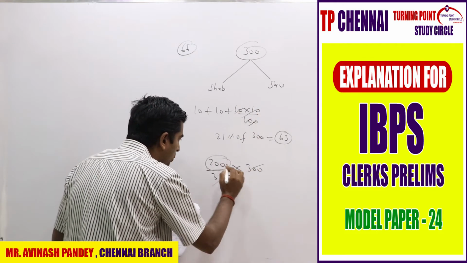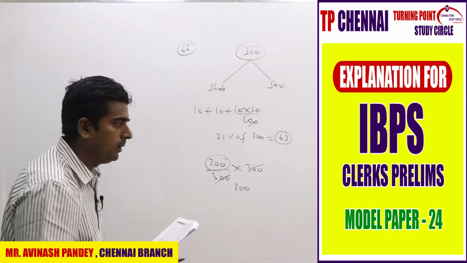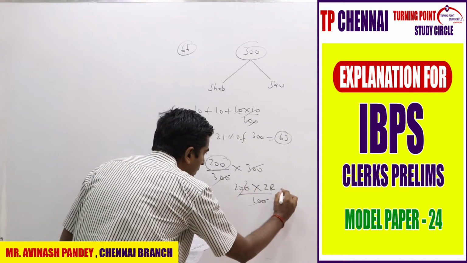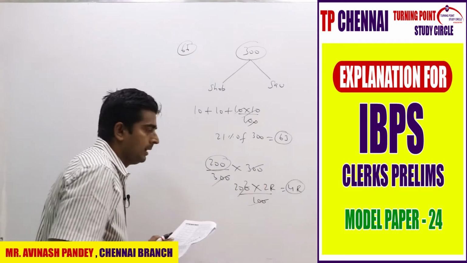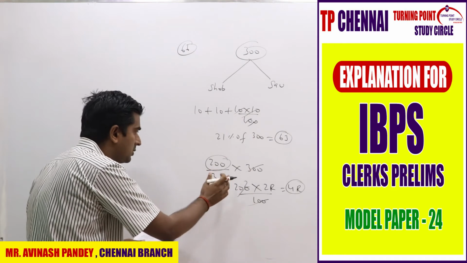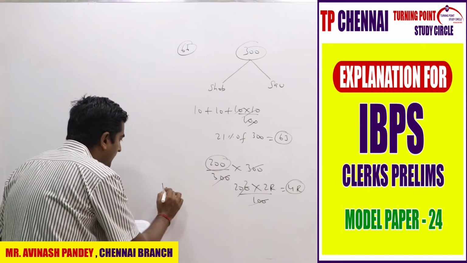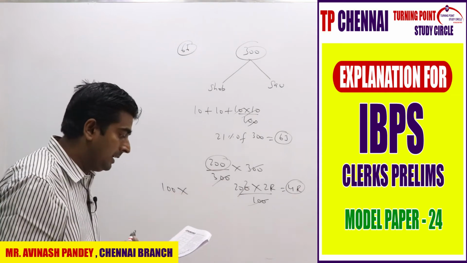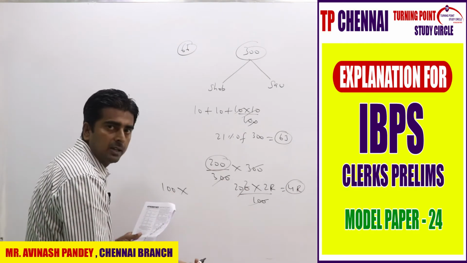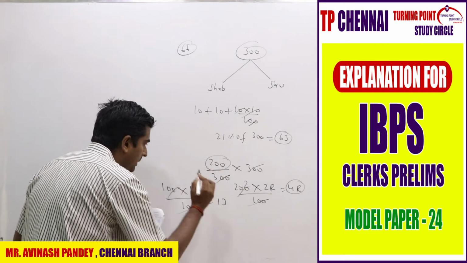That means Saurabh invested 200 here at R% on simple interest for 2 years, right? So which is nothing but 2R by 100. So it is nothing but how much? 4R, right? Out of 300, Saurav invested here itself, right? 200. Remaining is how much? 100. So for that 100, what is he doing? He is investing the remaining amount at 6.5% for 2 years. 6.5% for 2 years is nothing but 13 by 100, right? 100 cancels. This is nothing but 13.